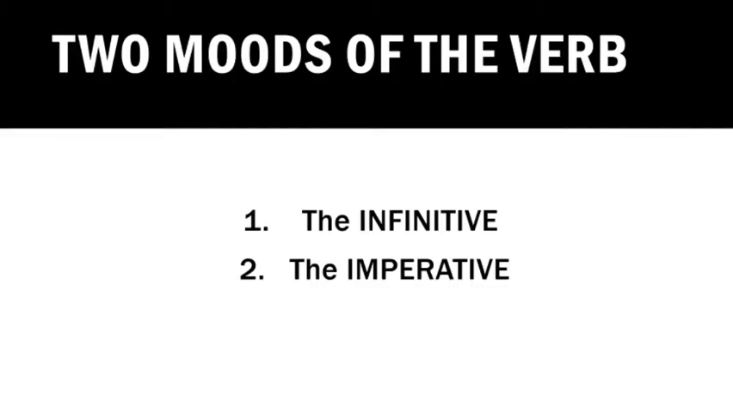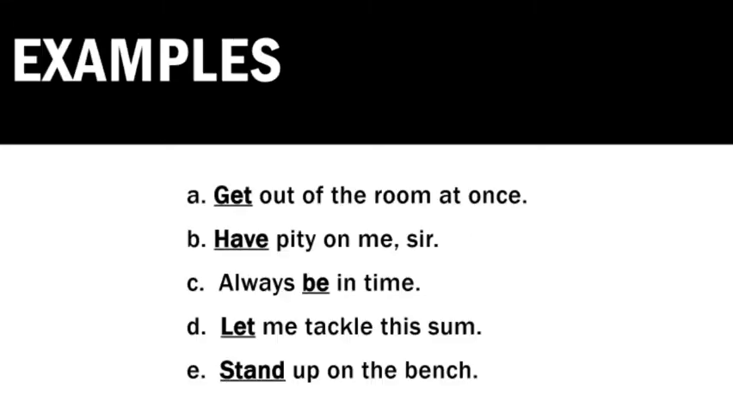In the previous video, we came to know that there are two moods of the verb. The first one is the infinitive mood and the second one is the imperative mood. Today in this video, we are going to learn and discuss in detail what the imperative mood is. Now, let us see some examples.